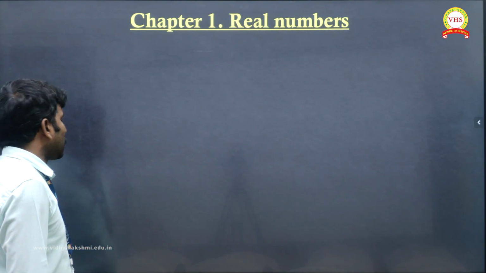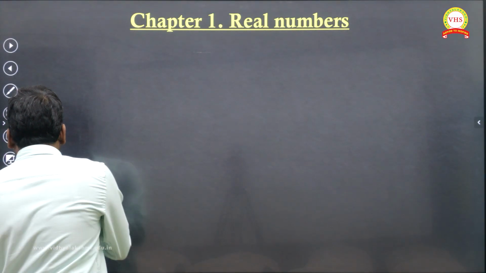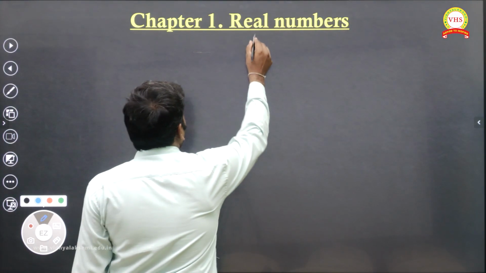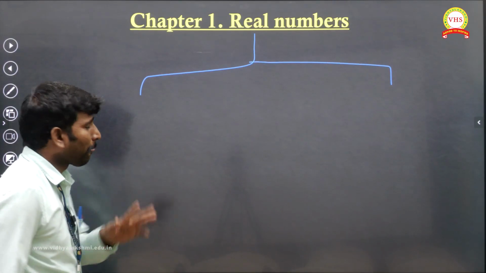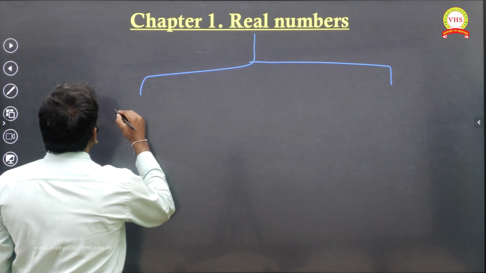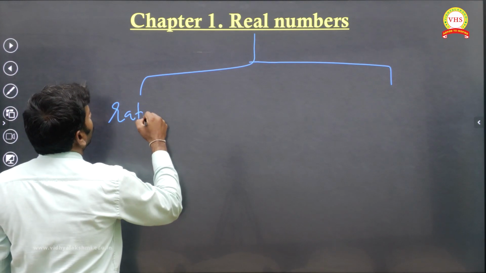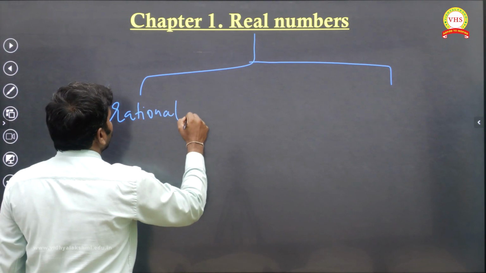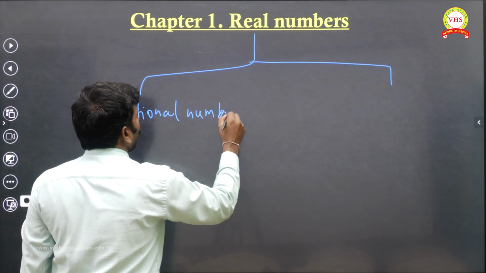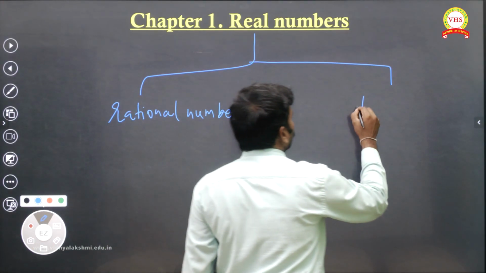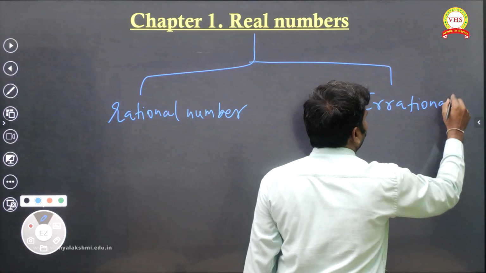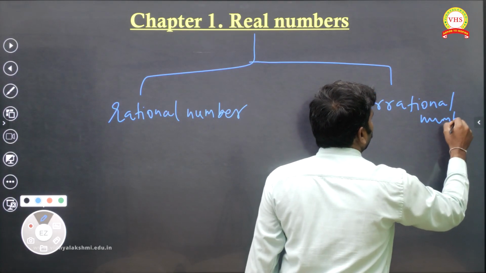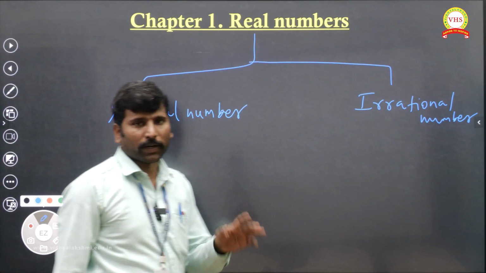What are real numbers? First you must know, my dear. Real numbers we can divide into two portions. One is a rational number, and this one is called an irrational number. Okay, there are two portions we can divide into, right?